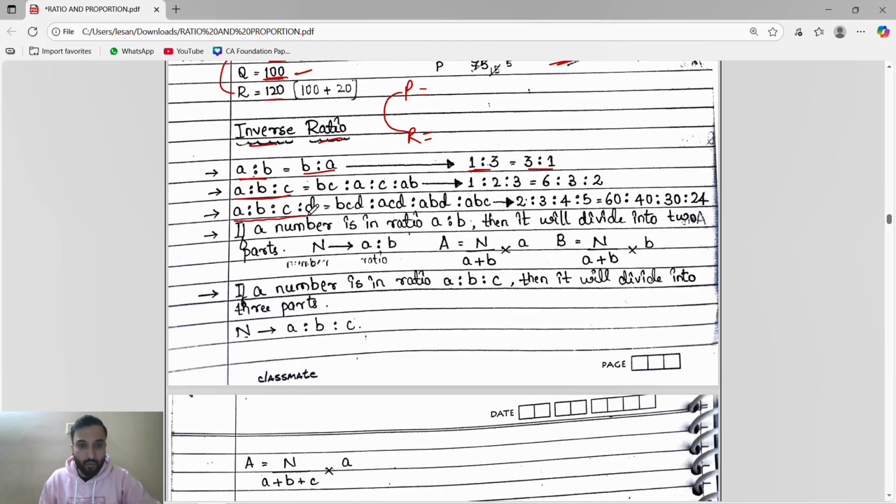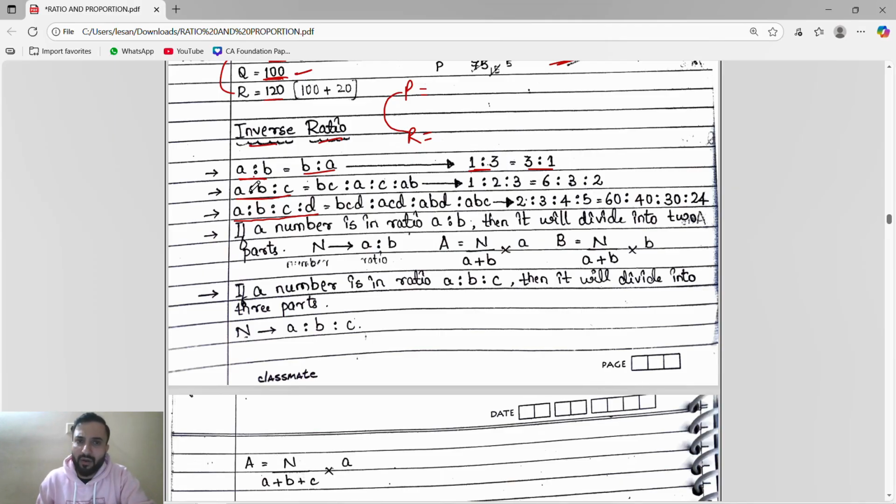But if we have three quantities, or if we have four quantities, okay, in exam either 3 or 4. Okay, two quantities, inverse ratio means what? Inverse ratio of two quantities means do the inverse. Khatam. Like 1 is to 3, inverse is 3 is to 1. 7 is to 8, inverse is 8 is to 7. Khatam.